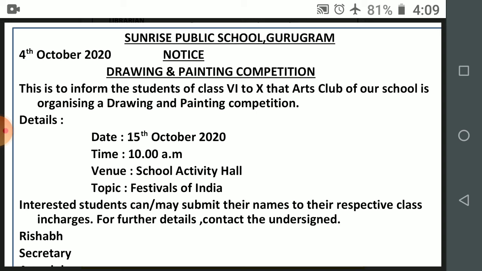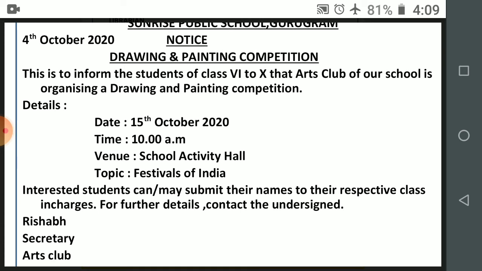So details will depend upon your question. Here the question was a drawing and painting competition, so we required a topic as well. If it had been a trip or tour, then charges could have been added. So it all depends upon the question what details have to be included.